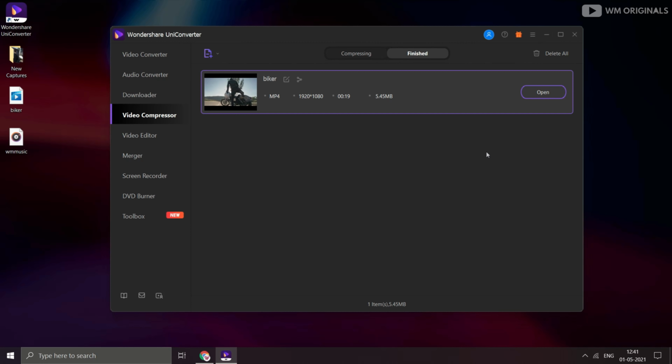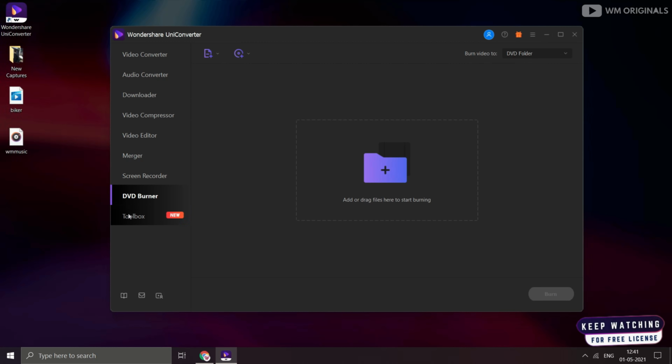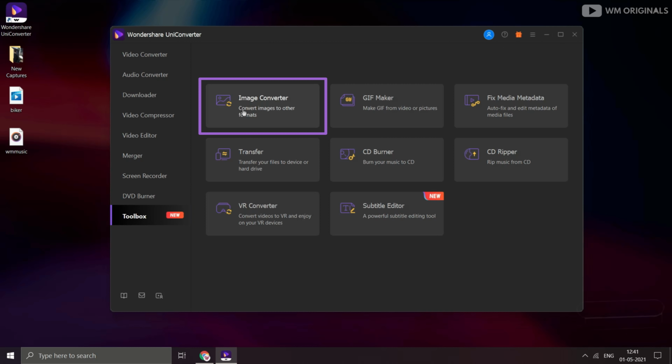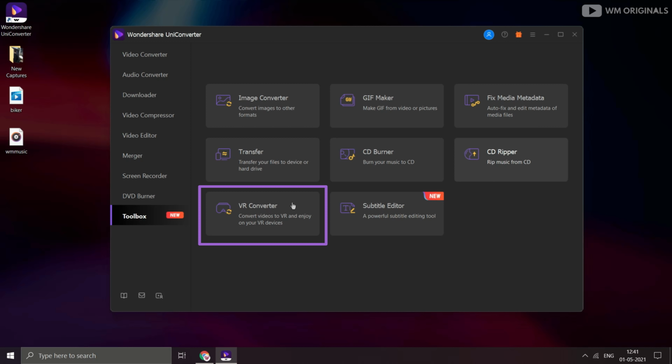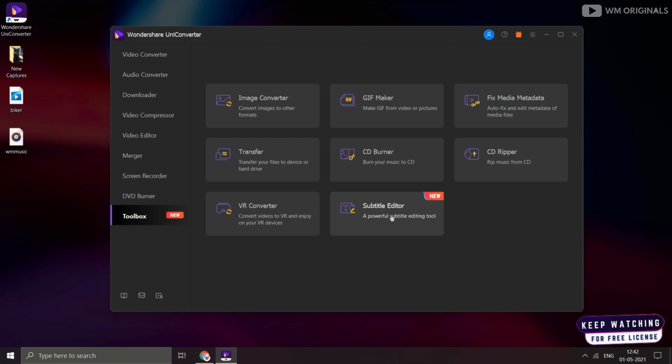Now let's check out UniConverter toolbox. From here we can convert images, create GIF, fix metadata, transfer files, burn CD or DVD, and not only this, we can also convert videos for VR as well. We also have subtitle editor, the latest addition to Wondershare UniConverter.